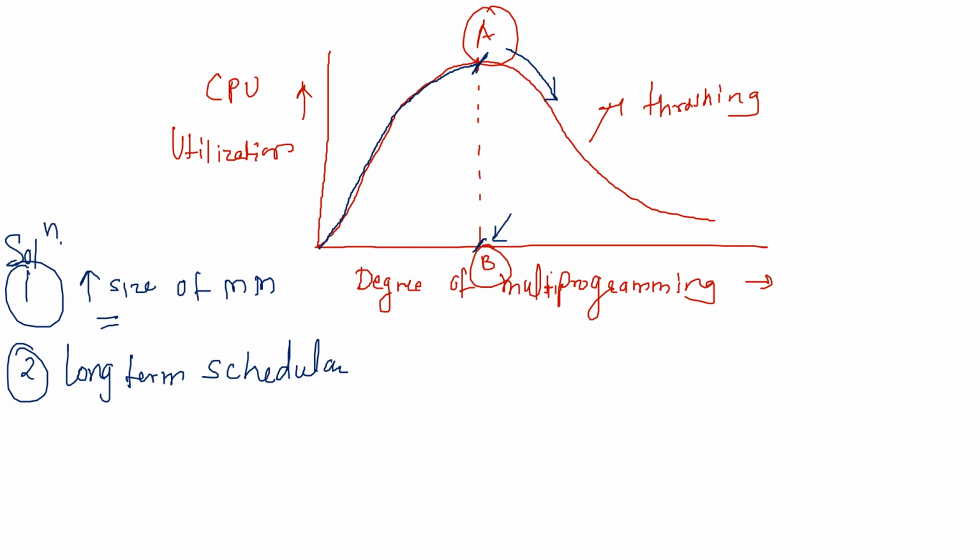The responsibility of the long-term scheduler is to bring processes into main memory, so by controlling its speed, the degree of multiprogramming can be controlled, but we should not allow it to go beyond point B in the figure. That is the main thing: if you stop here, this phenomenon will not occur. We should try not to go beyond point B in the figure.